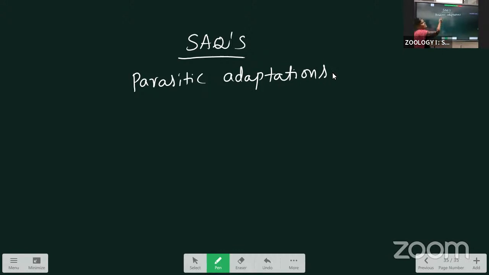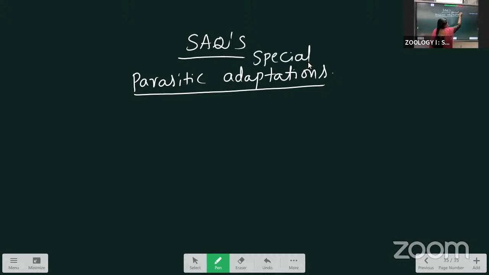That's why the parasites develop different types of special structures, which we call adaptations. Here are some of the adaptations the parasites develop.